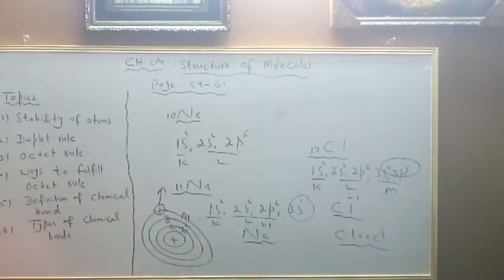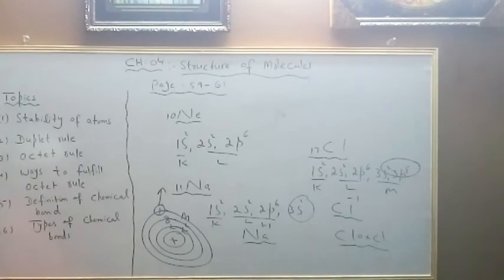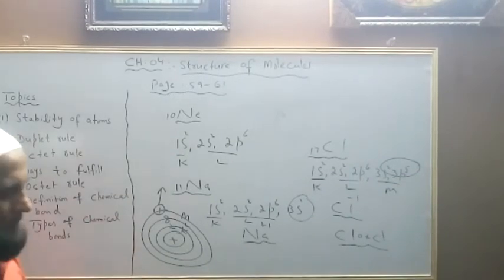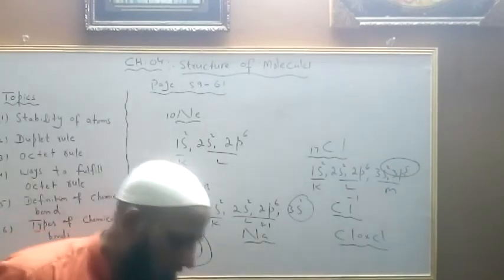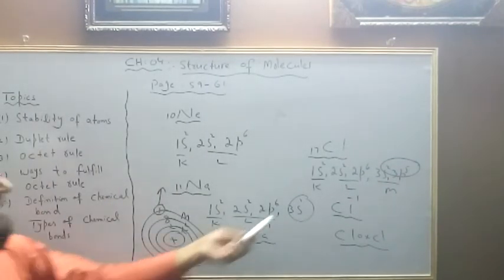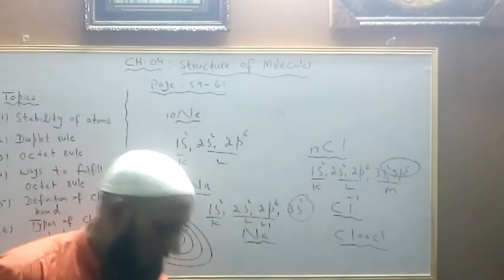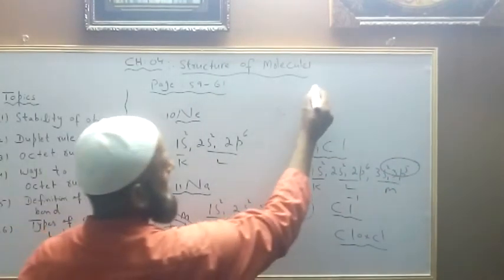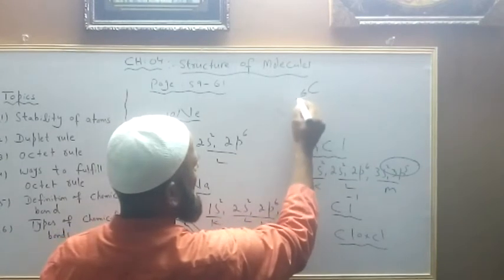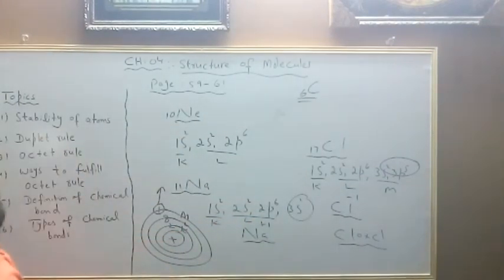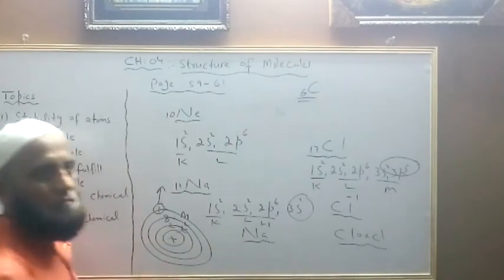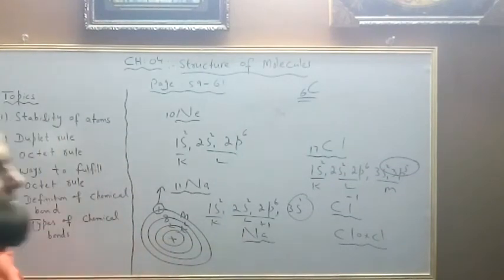Now there are 3 ways to fulfill the octet rule. Please note down: atoms can lose, gain, or share electrons. Here we have given the example of loss, and here the example of gain or share. In case of carbon, it would prefer to share electrons, because it's impossible for carbon to lose or gain 4 electrons.